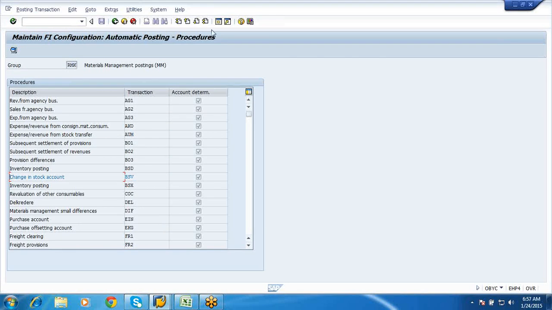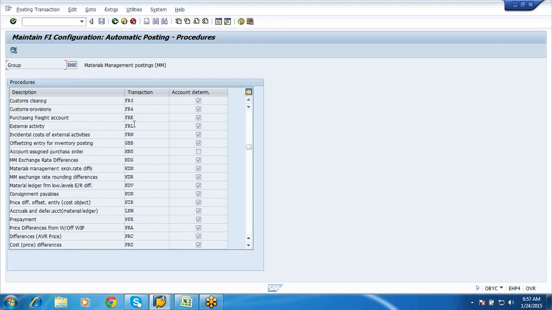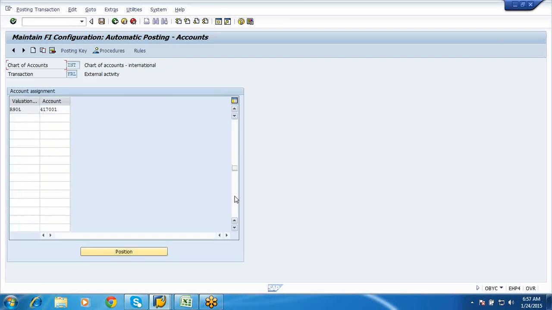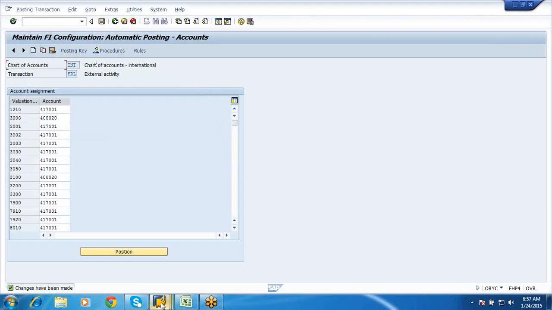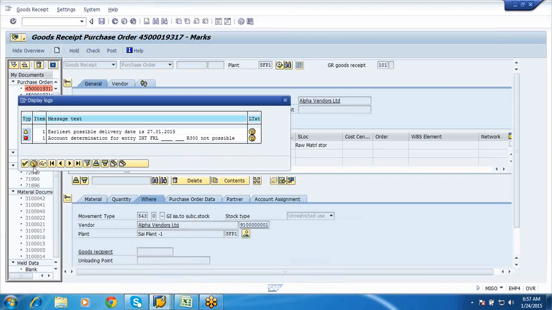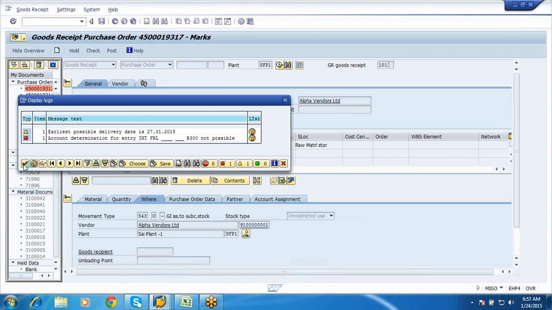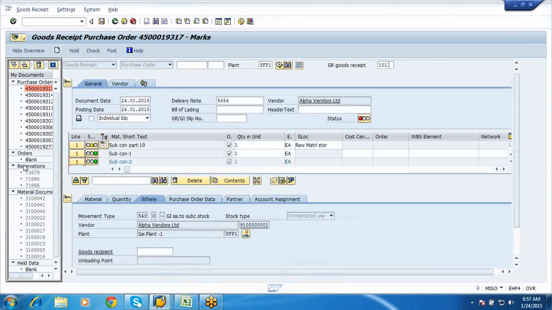So for your subcontracting, see here, external activity. 417001. So we maintained it for VBO, for BSV, and for your FRL also.